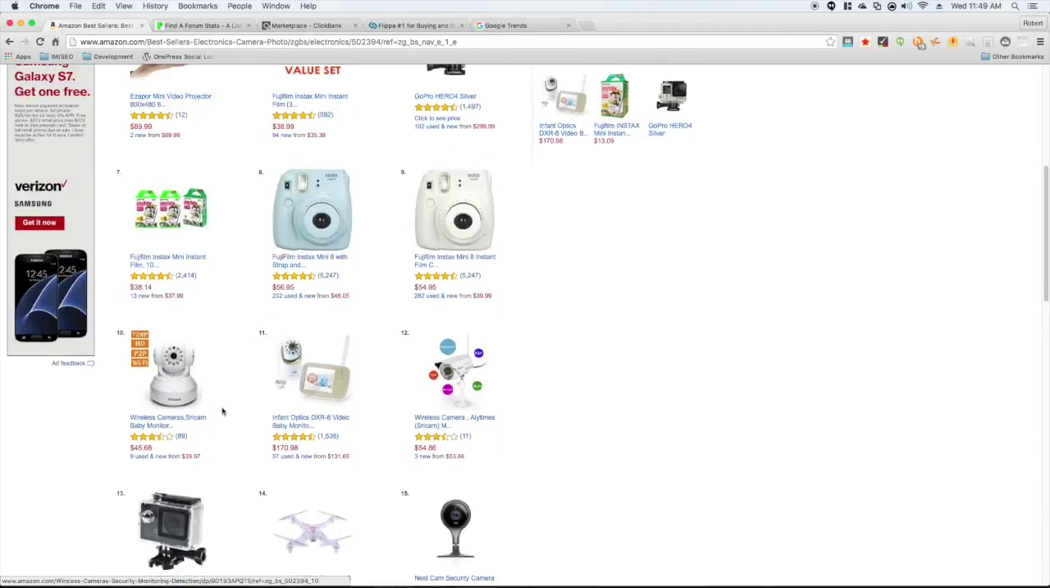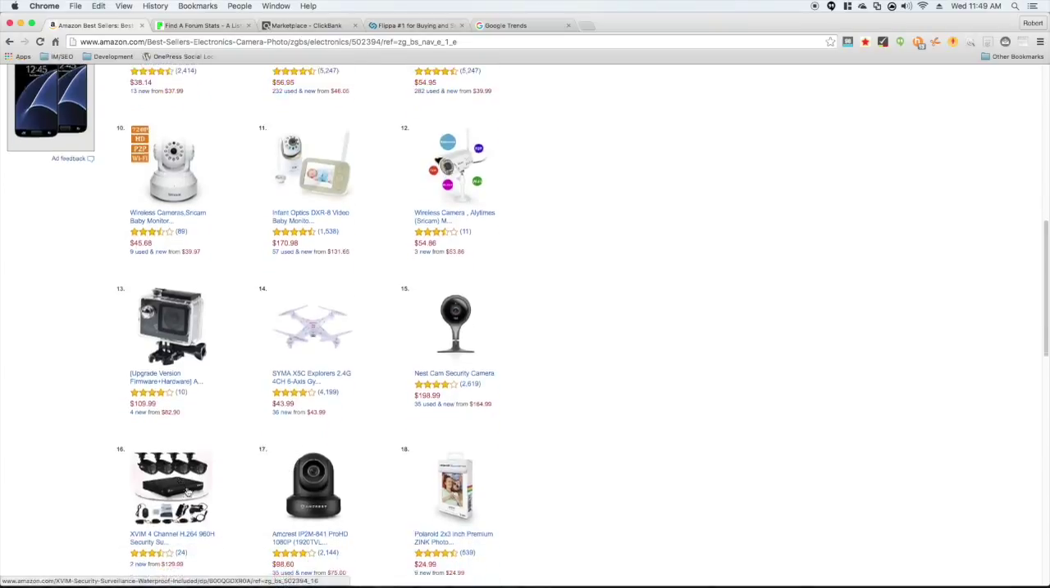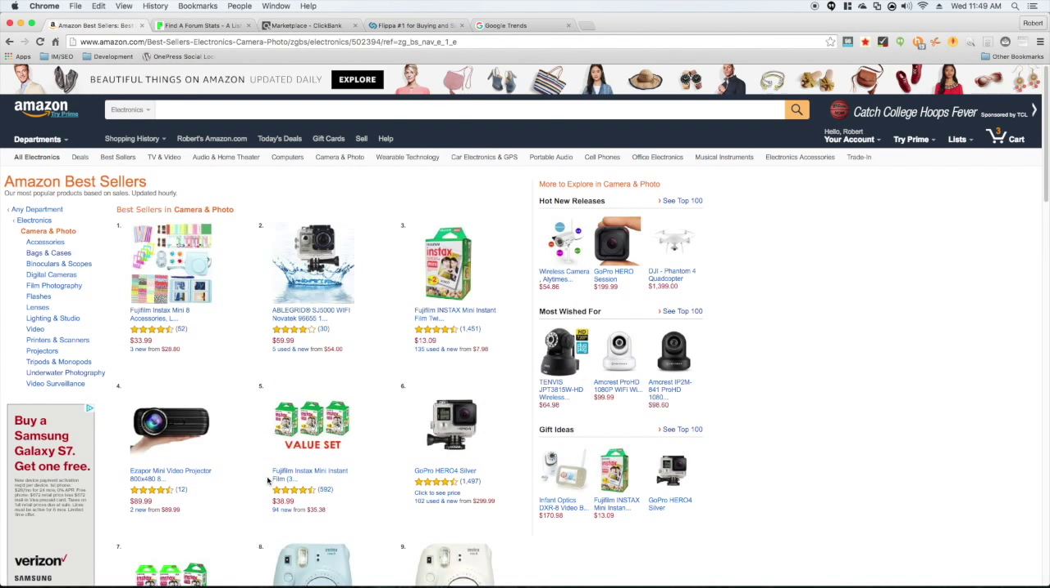Wireless IP cams. This looks like an IP cam that's marketed as a baby monitor. Some more security cameras, some dropcams, security systems. So it just gives you some ideas of directions you could go in with your site. And if you look through here, let's say you wanted to start a camera and photo website, it's already giving you great ideas on how to categorize your website.